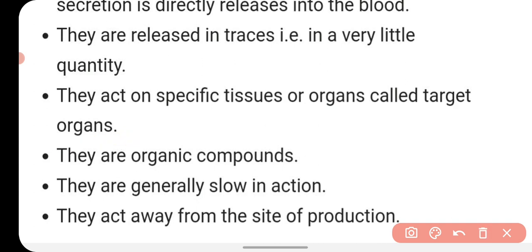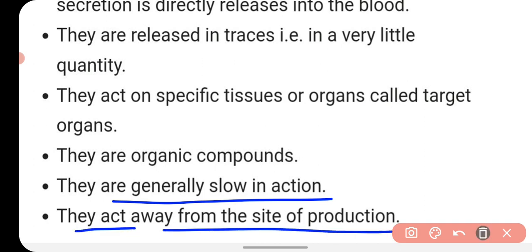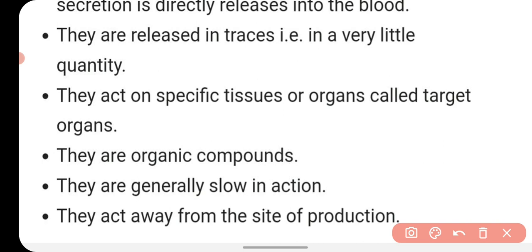Okay, and hormones are organic compounds. These are organic compounds, and they are generally slow in action. They act in a very slow manner, but they have long lasting effects. They can act away from the site of production. From where they are produced, the effect can be far from that site of production.